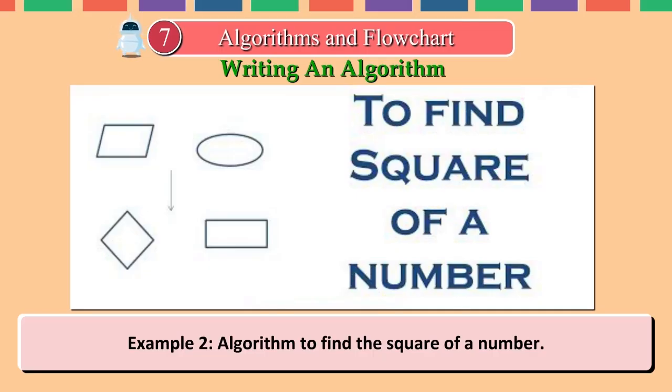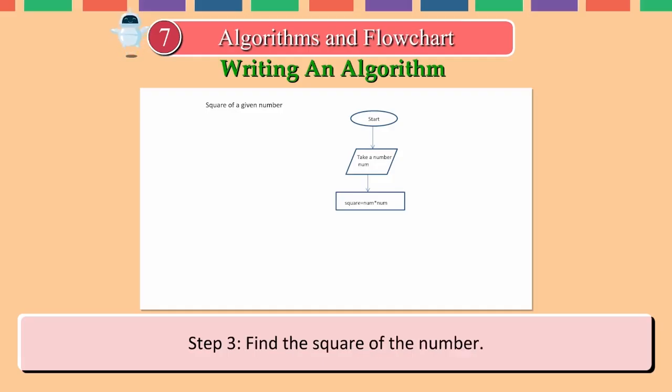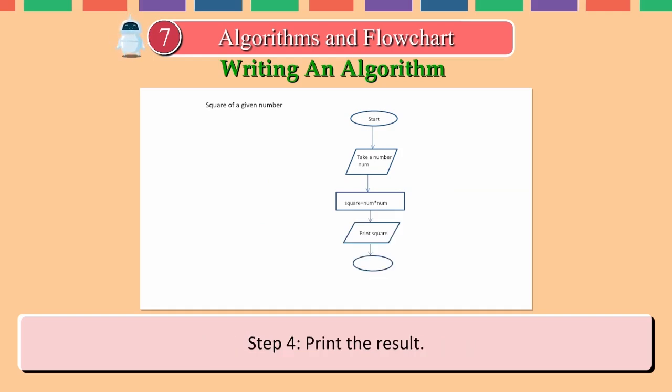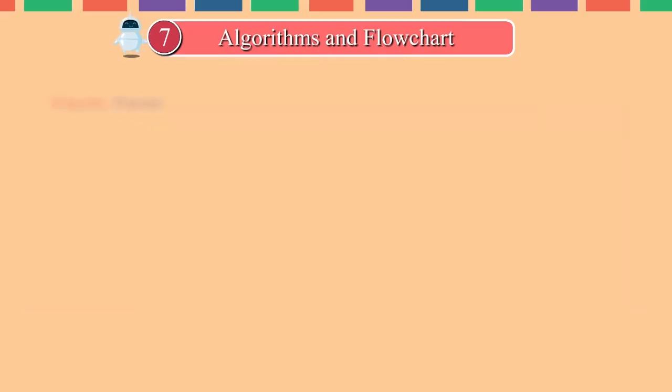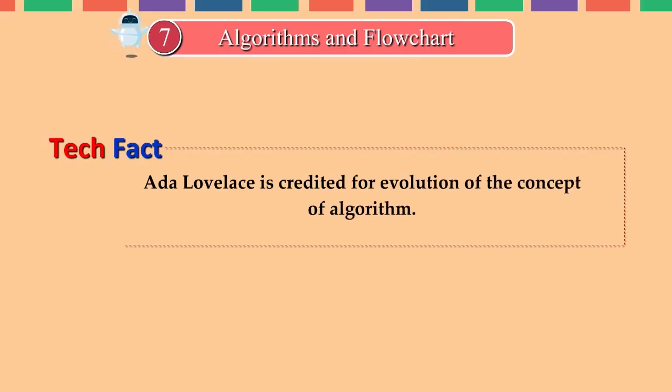Algorithm to find the square of a number. Step 1. Start. Step 2. Take a number, say p. Step 3. Find the square of the number. Step 4. Print the result. Step 5. Stop. Tech fact. Ada Lovelace is credited for evolution of the concept of algorithm.